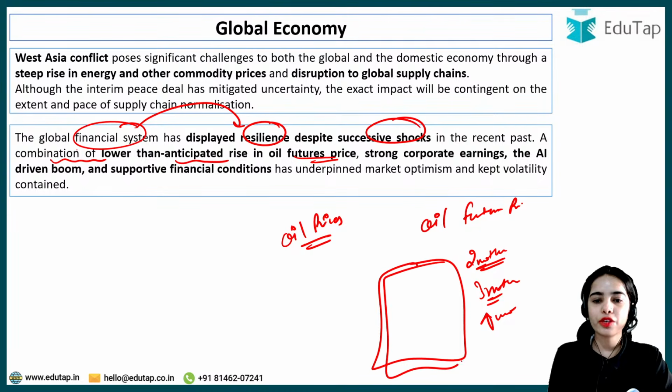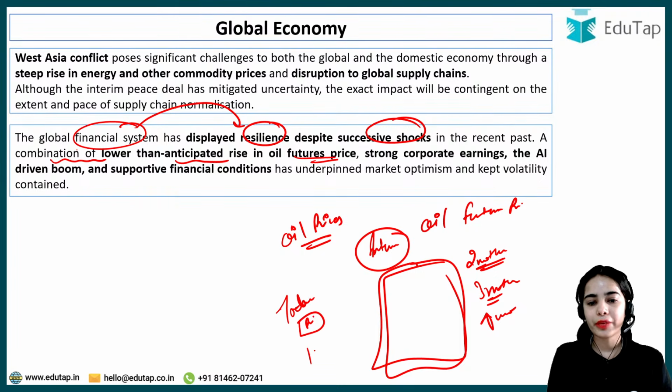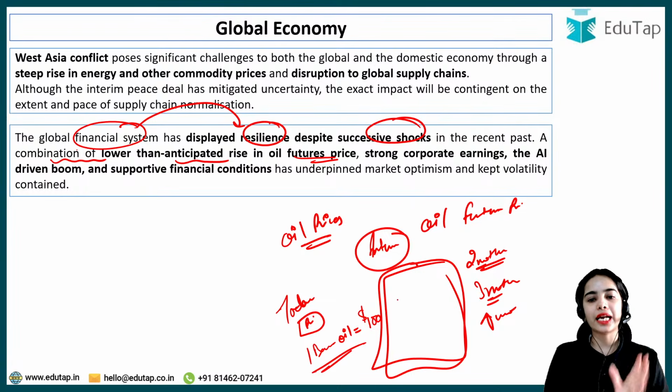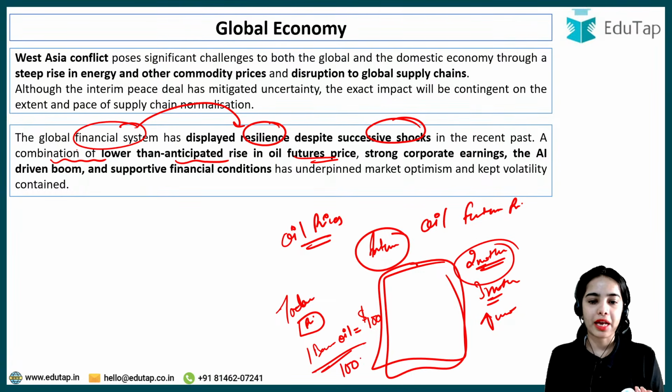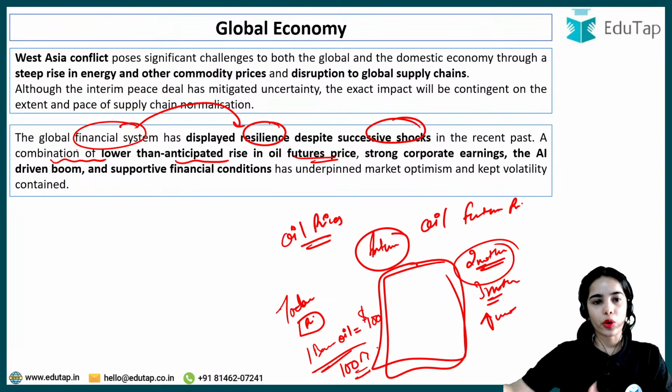So you are entering into a futures contract, where today you decide a price, that 1 barrel of oil will be equal to $100. Okay, so this price has been decided, and after 2 months you have to pay the price to get the oil, let's say 100 barrels of oil. So this is the oil futures price. That means you are deciding the price right now so that you can purchase it on a future date.